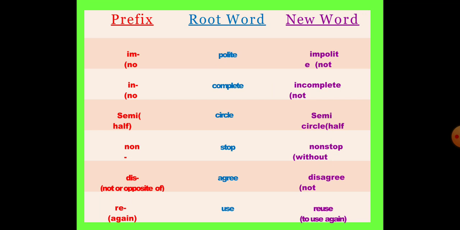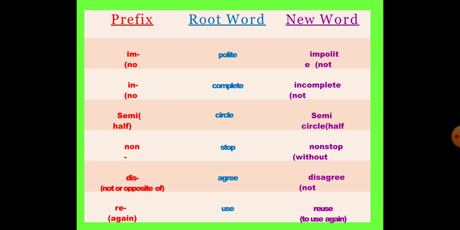If we add prefix re, which means again, means repeat again, to the root word use, then we are getting a new word reuse, means to use again.